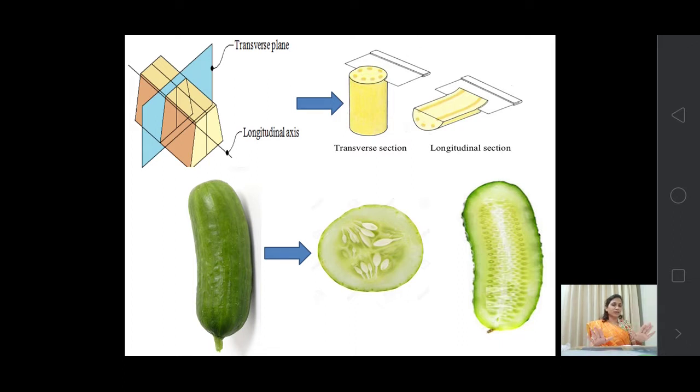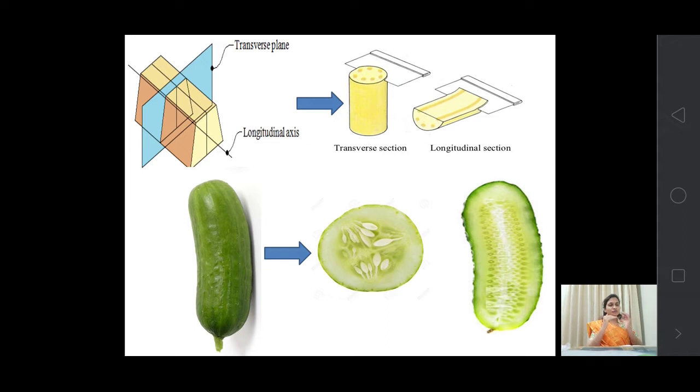A cucumber is neither bean-like nor orange-like. When we show them both sections together, the image is clear in their minds.